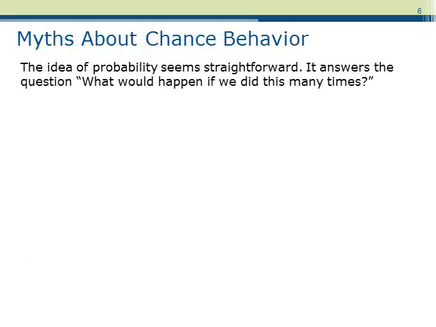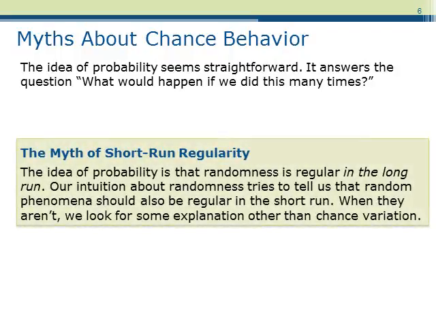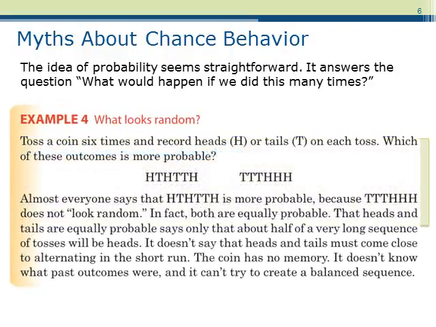Let's discuss some common myths about chance behavior. Recall, probability tells us that randomness is only regular or predictable in the long run. It cannot say what will happen in the short run. For instance, suppose we tossed a fair coin 6 times. Which of the following outcomes is more likely to occur?